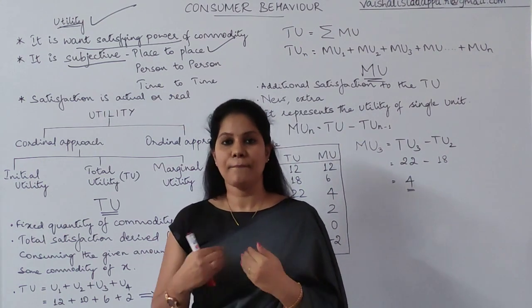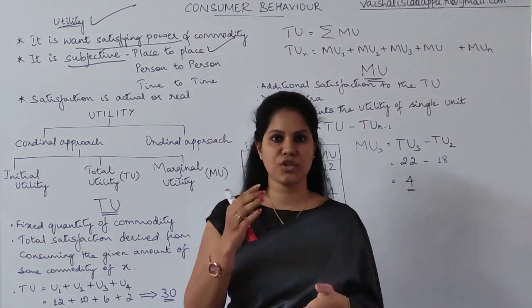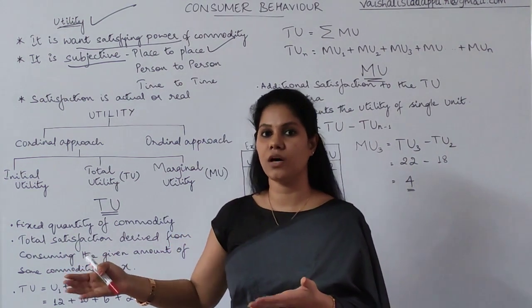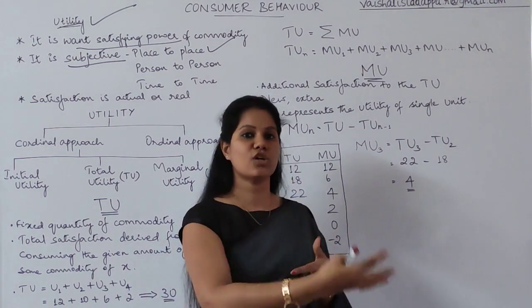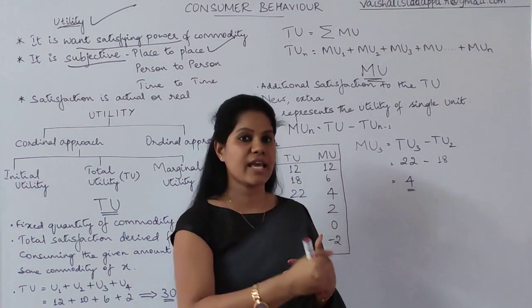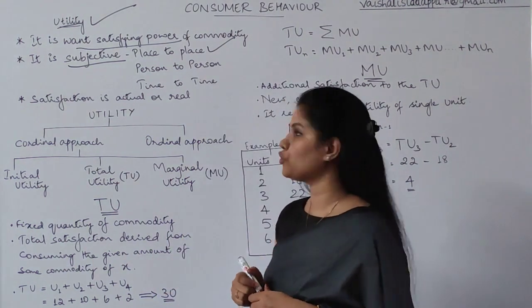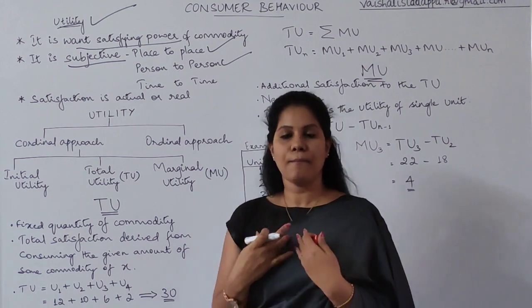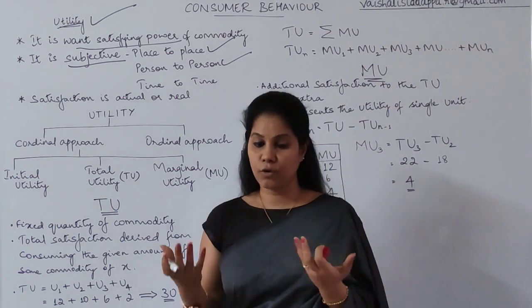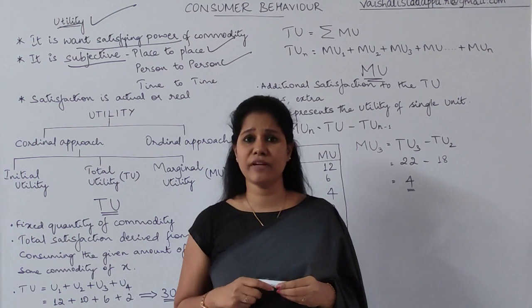So this way, my satisfaction and their satisfaction from place to place is going to differ. If I'm getting satisfaction from sunflower, it doesn't mean that somebody else is also getting satisfaction from the same good. So from place to place, it's going to vary. On the other side, it varies from person to person.